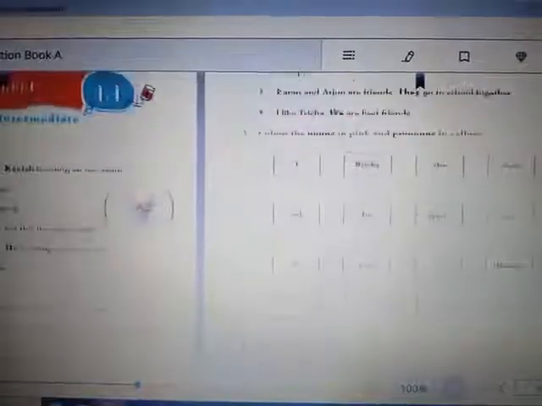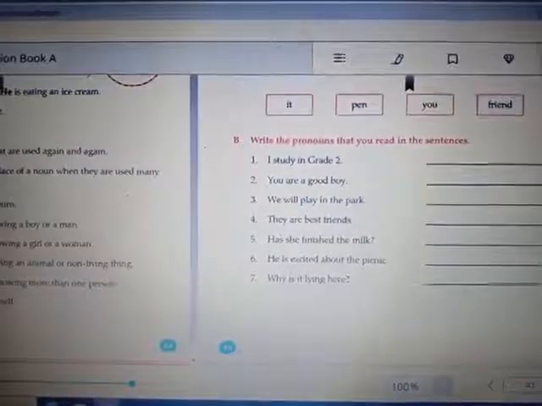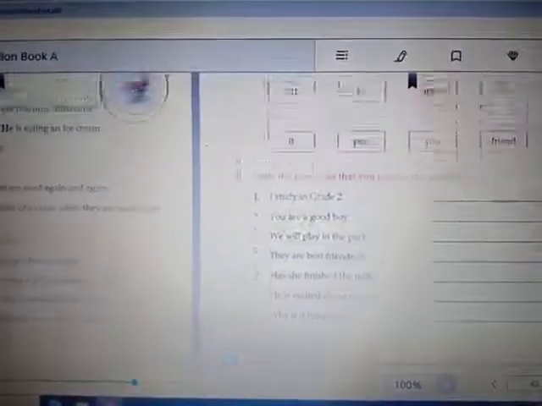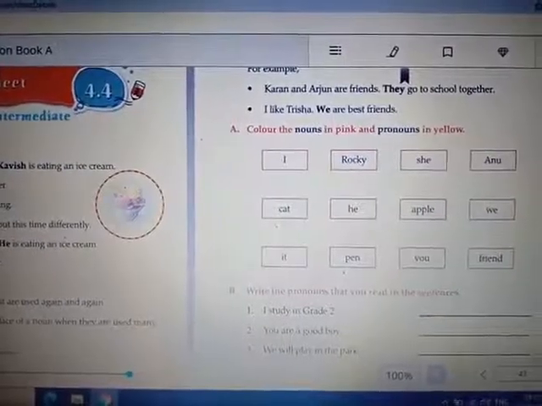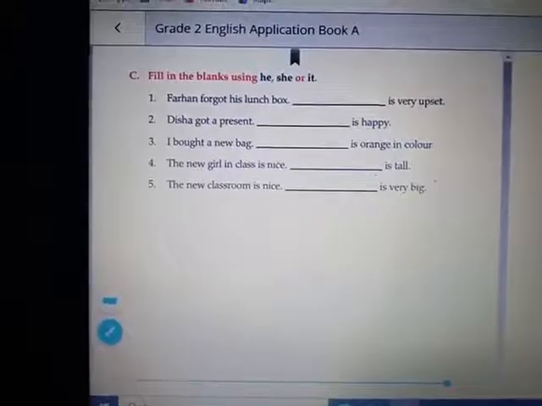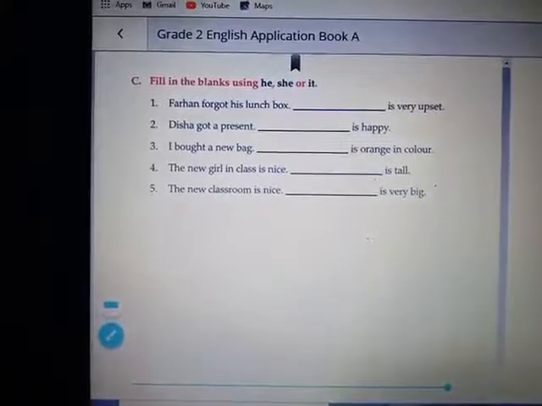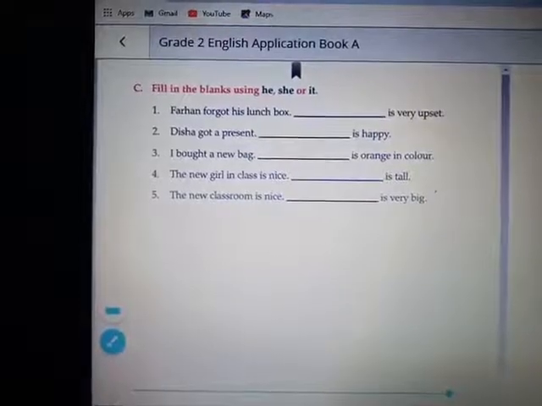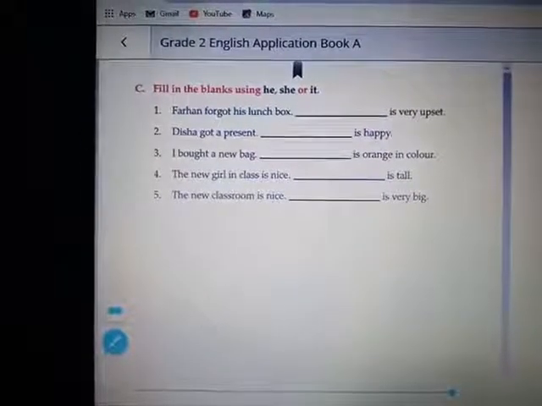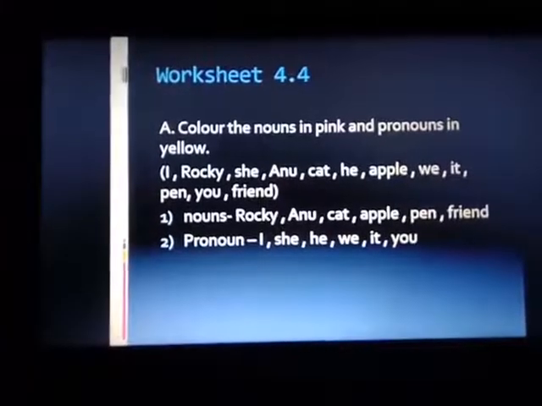Just look at the question. Again we will revise. Shall we start? Let's start. See the question: fill in the blanks using he, she or it. We will be revising only one worksheet. The other worksheet is the same. Let's start. We will revise only one worksheet as I have said.